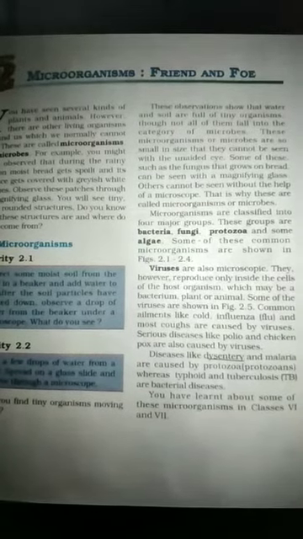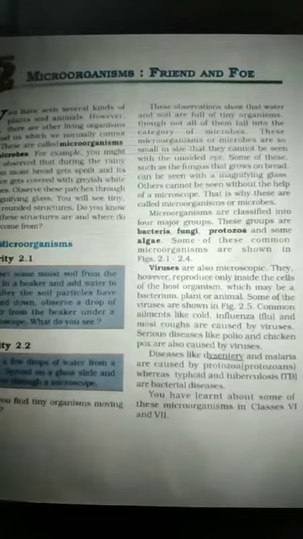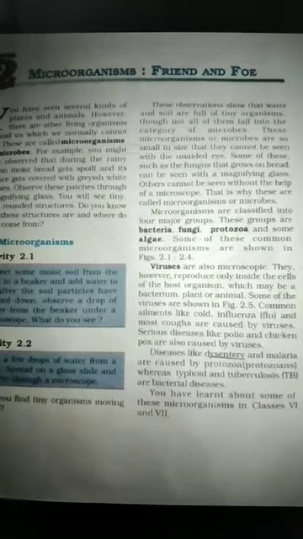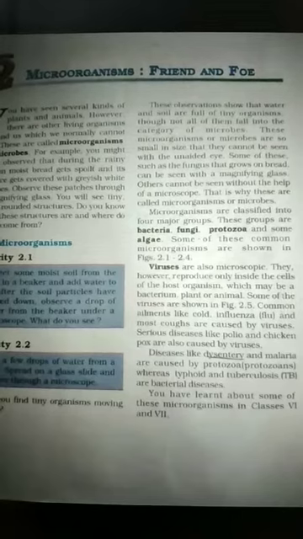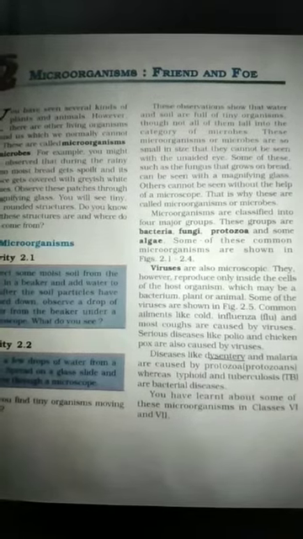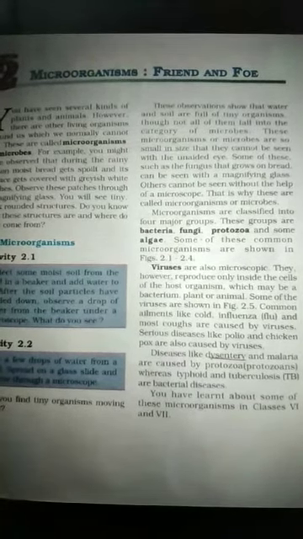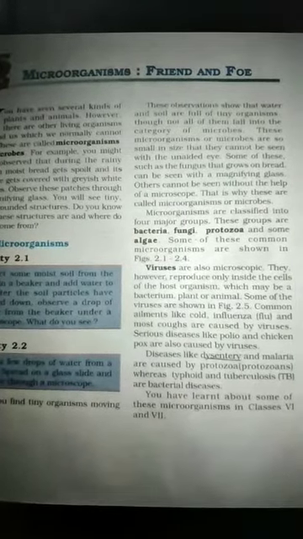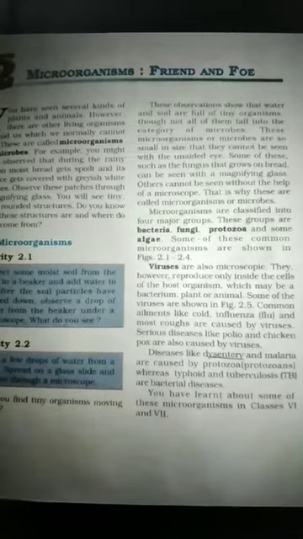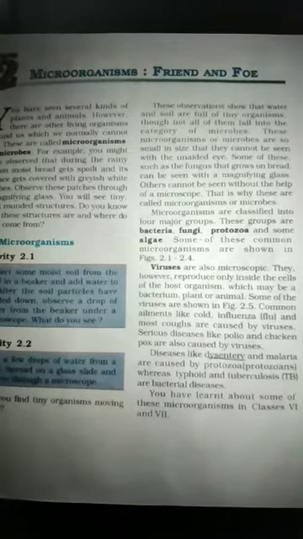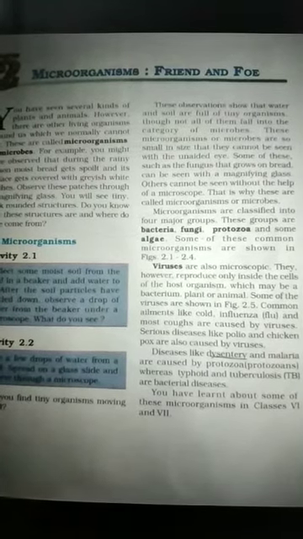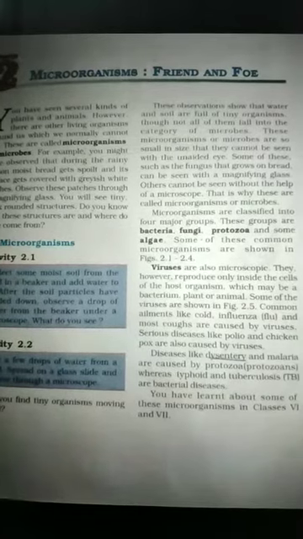Next paragraph: diseases like dysentery and malaria are caused by protozoa, whereas typhoid and tuberculosis, in short TB, are bacterial diseases. In dysentery the symptoms are that you will have a fever, cough and cold, and you will feel weakness. This type of disease and malaria are all caused by protozoa, and the other two diseases, typhoid and tuberculosis, are bacterial diseases, caused because of bacteria. So some are viral diseases, some are bacterial diseases, like this.